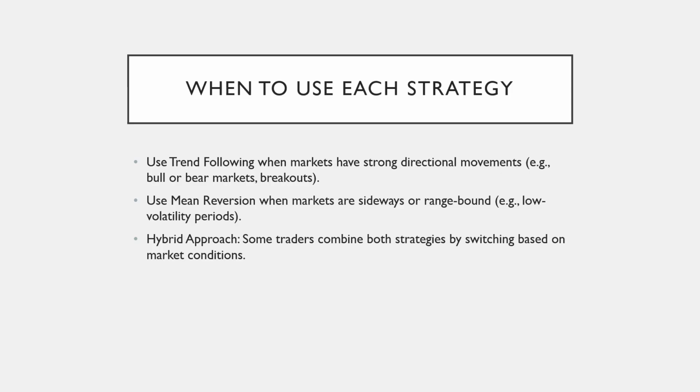Choosing the right strategy depends on market conditions. Trend following is most effective when markets show strong directional movements, such as during bull or bear markets and breakouts. On the other hand, mean reversion works best in sideways or range-bound markets, where prices oscillate within a defined range. Some traders adopt a hybrid approach, switching between strategies depending on volatility and market trends.